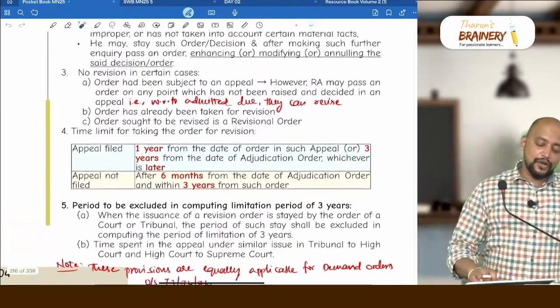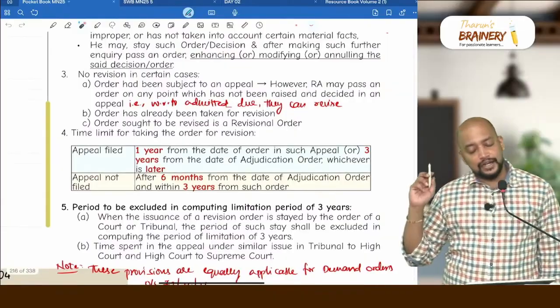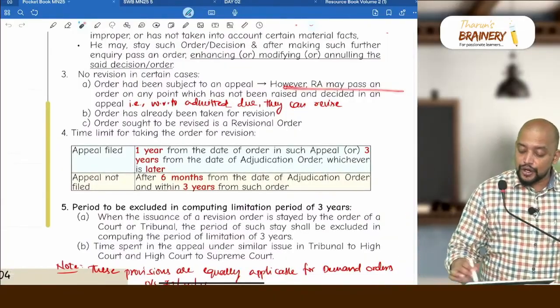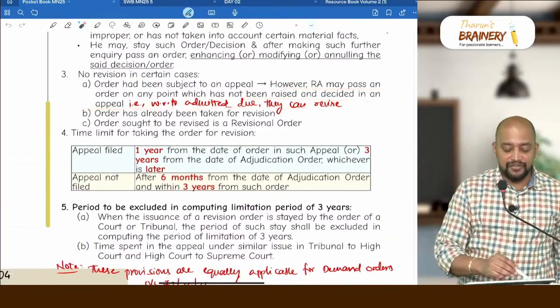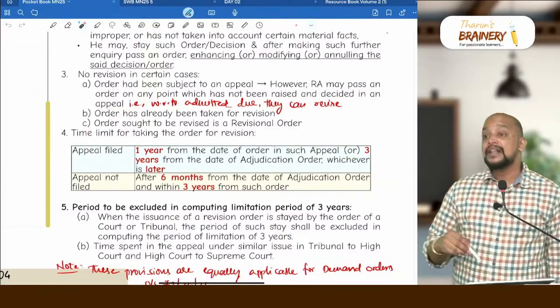But sir, when we go for appeal, they cannot do revision. No, they can do the revision with respect to few grounds on which we did not go for appeal. For that reason only they gave this time limit.